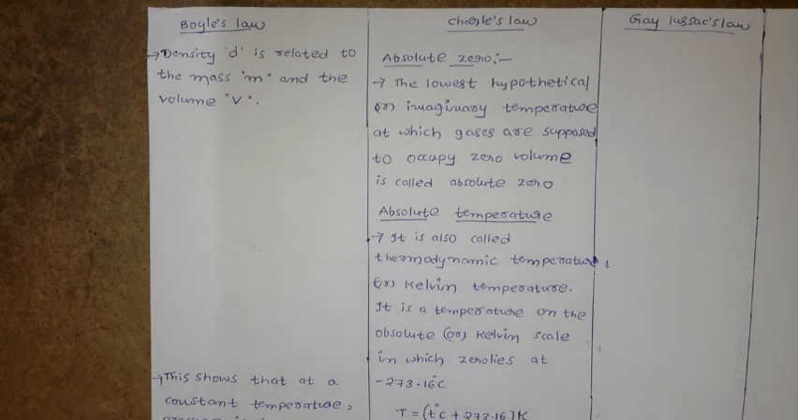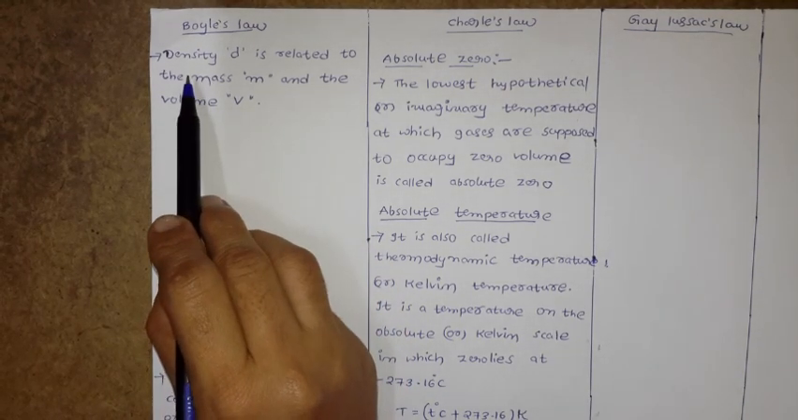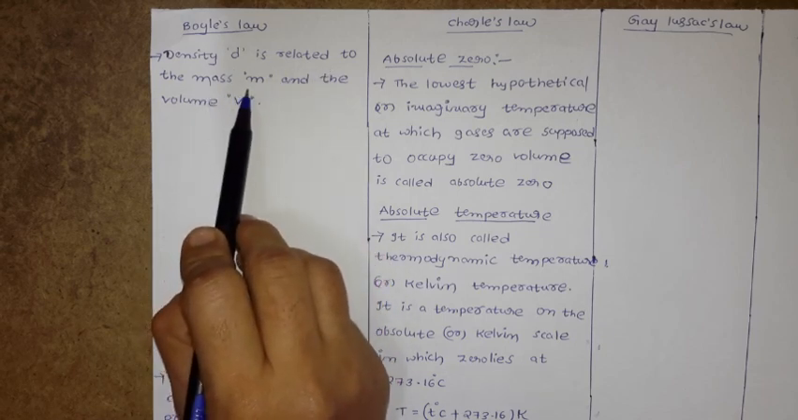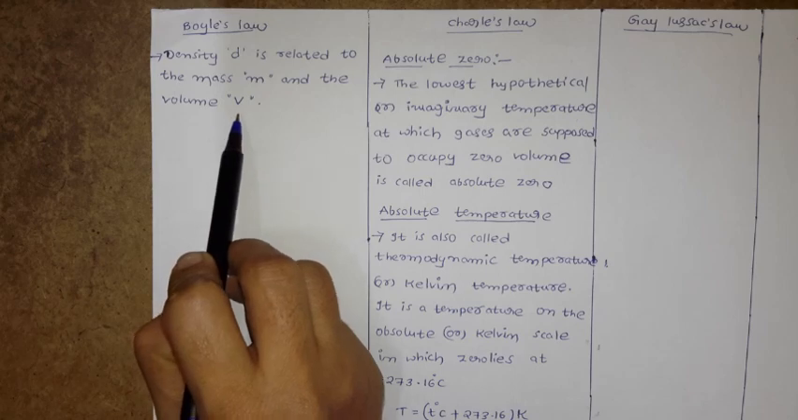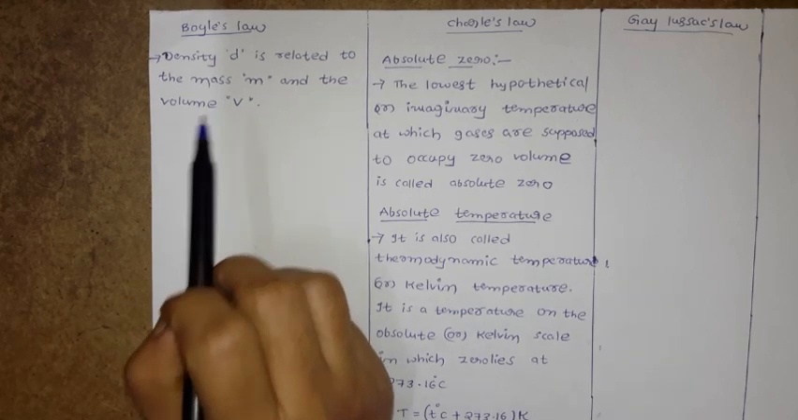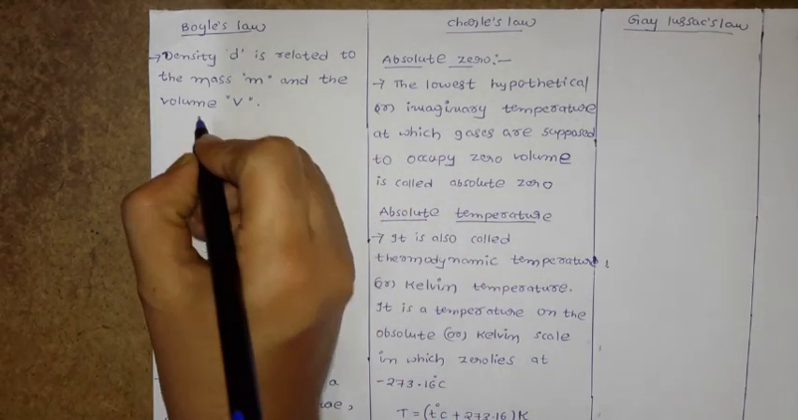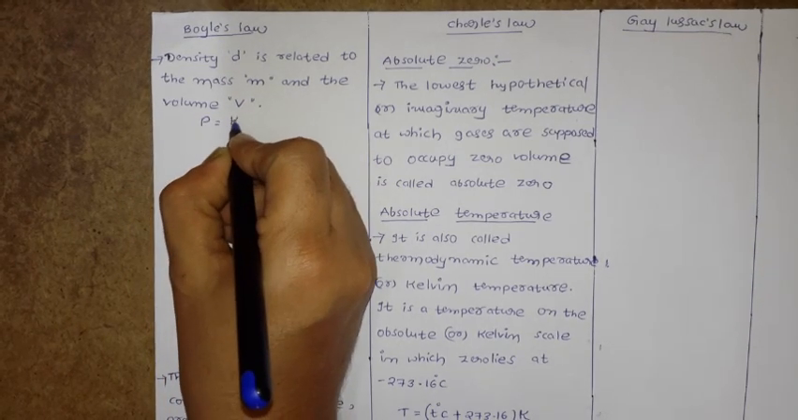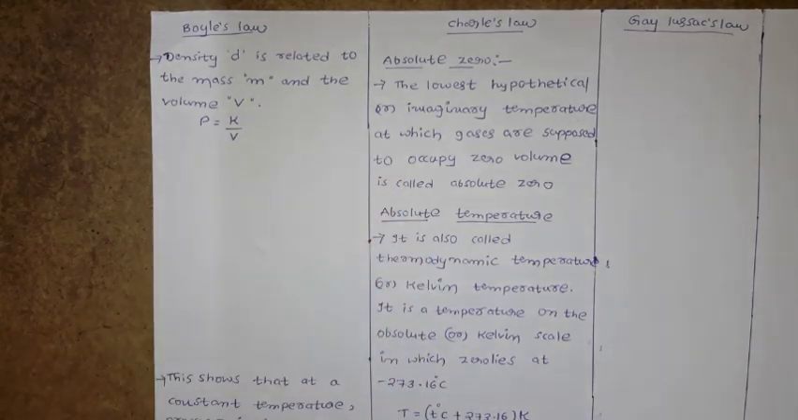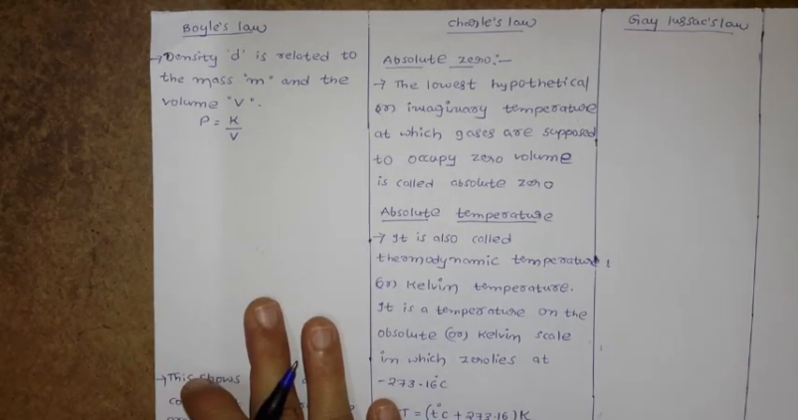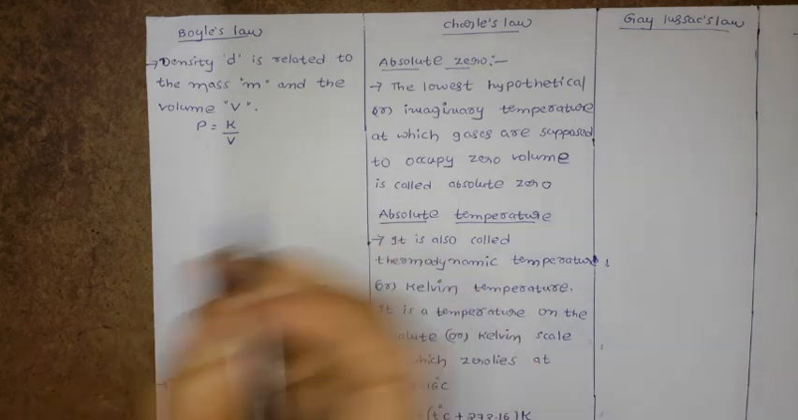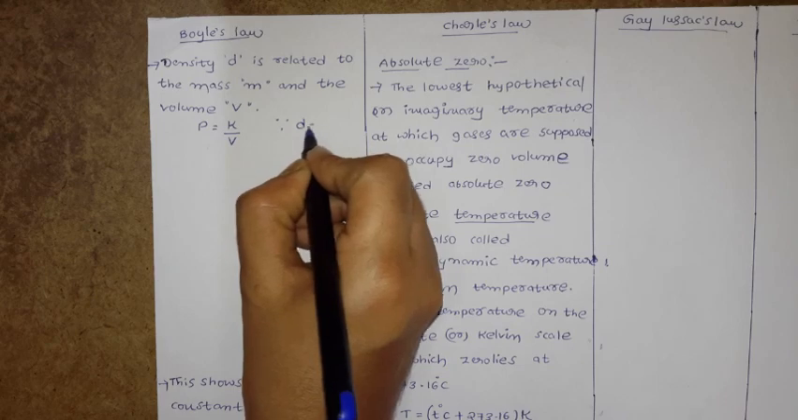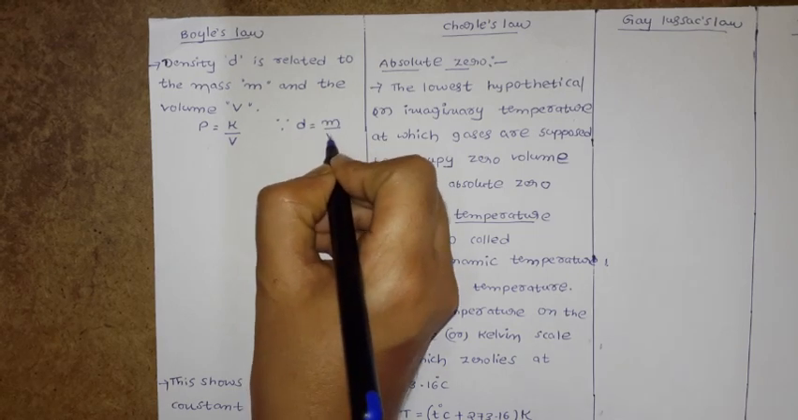Now in Boyle's law we have one relation, that is density D is related to the mass M and the volume V of the gas. Okay, let us see how. Here we already discussed P equal to K by V according to Boyle's law at a constant temperature. Now, what is the formula of density? Density is equal to mass by volume, isn't it?